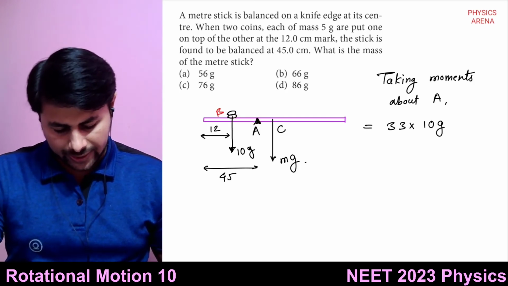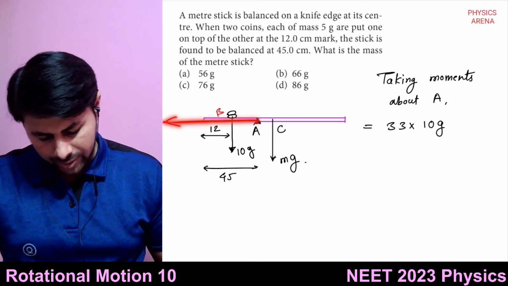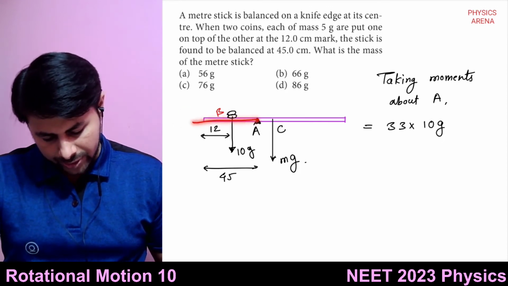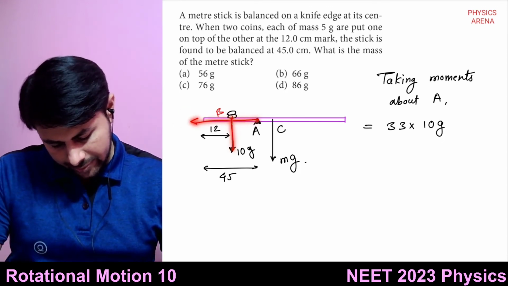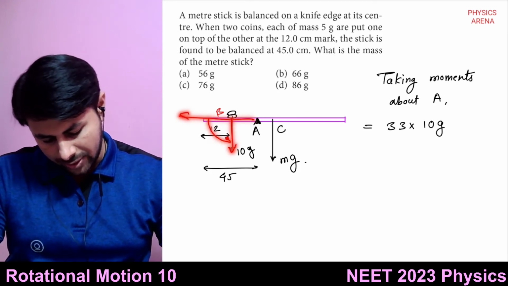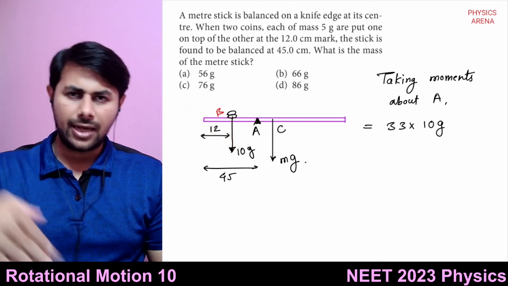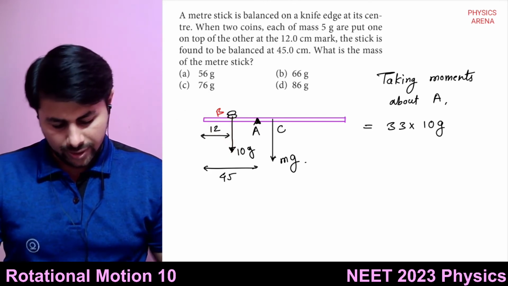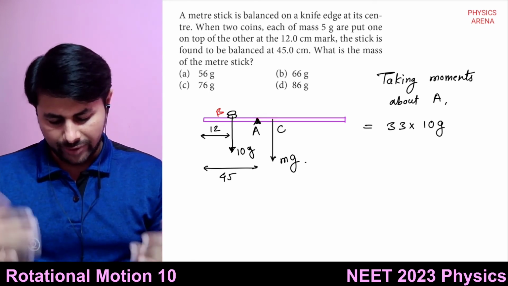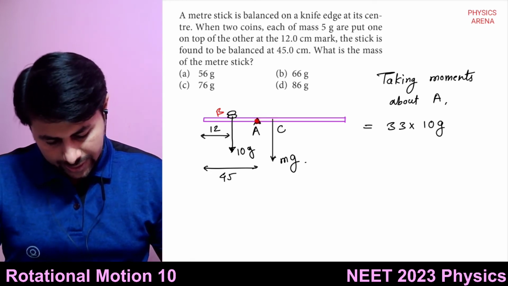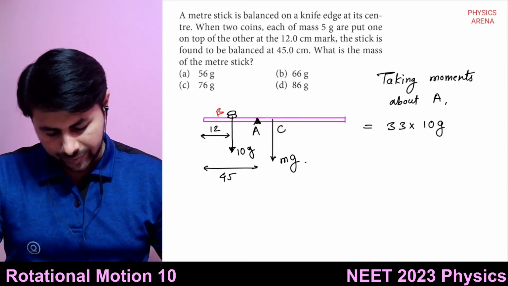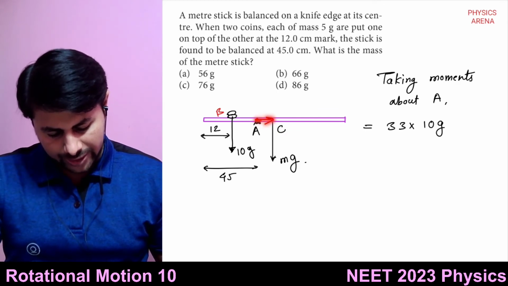And in what direction is it acting? This is the position vector, directed like this. This is the weight. So r cross f, if you take, it is in anti-clockwise sense. For the other force, that is the weight of the meter stick, r cross f is in clockwise sense. So this is the position vector.